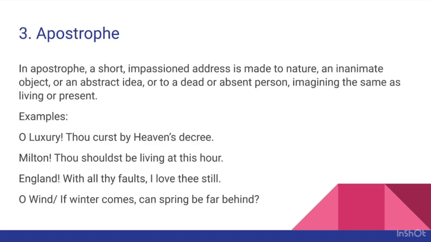In an apostrophe, a short, impassioned address is made to nature or inanimate object or abstract idea or a dead or absent person, imagining the same as living or present and listening to the speaker. Here, a short and impassioned address is made to Milton, a dead man, taking him as living and listening to the speaker. That's all. You have to write your answers in this way.